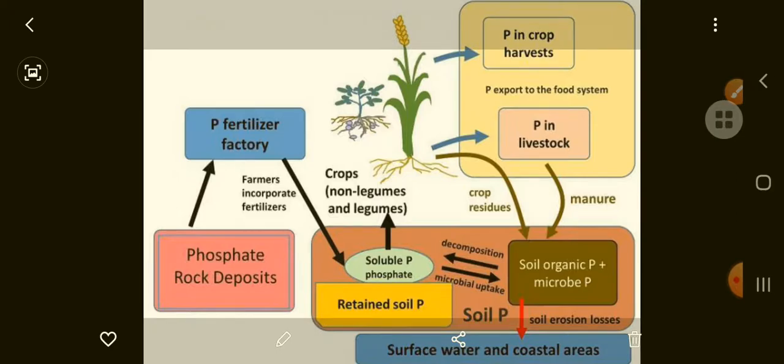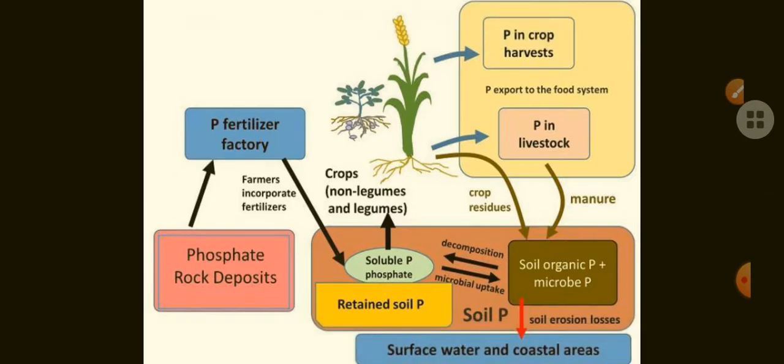The insoluble phosphorus is not absorbed by the plants, or not available to the plants.